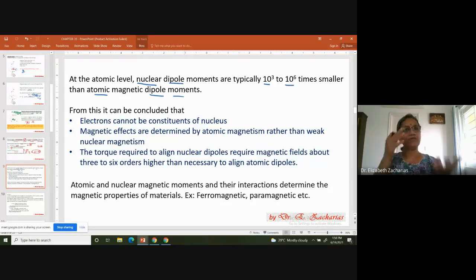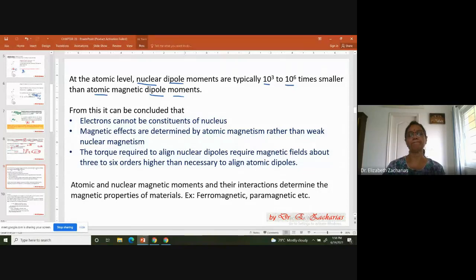So like that, by making a comparison of the dipole moments, people could conclude that electron is certainly not a part of the nucleus. Okay, that's the first thing. Next thing, magnetic effects. This is what I just told you. Magnetic effects are determined by the atomic magnetism rather than the nuclear magnetism. This effect is very weak. So the entire atom's magnetic moment interacting with the neighboring atom is what decides the magnetic effect of a given material.